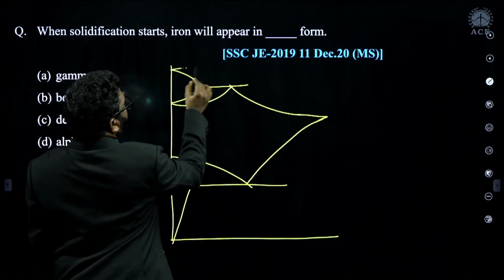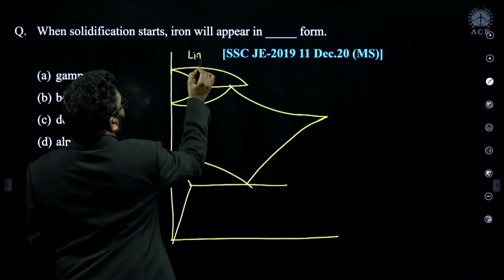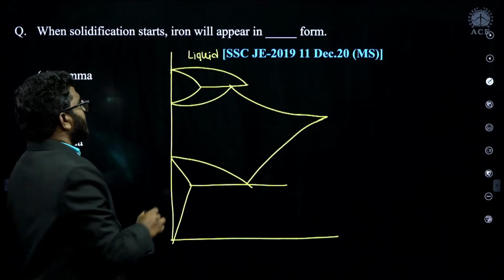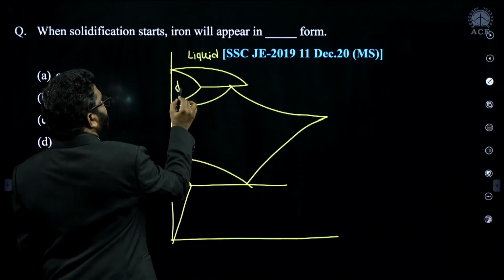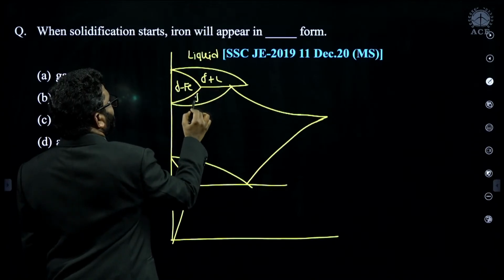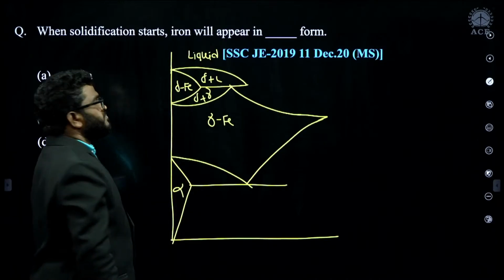This is the liquid. By cooling the liquid material, initially delta iron is formed. Delta plus liquid, delta plus gamma, then gamma iron, and at room temperature alpha.